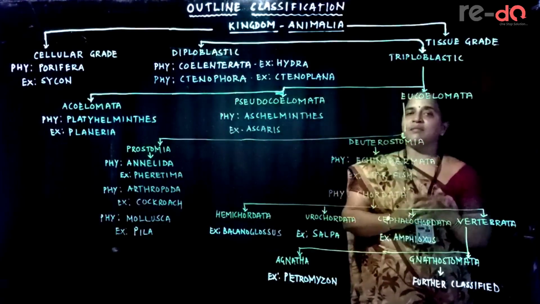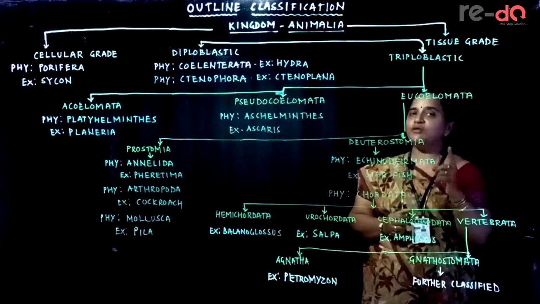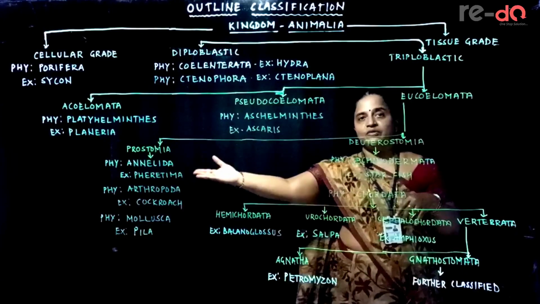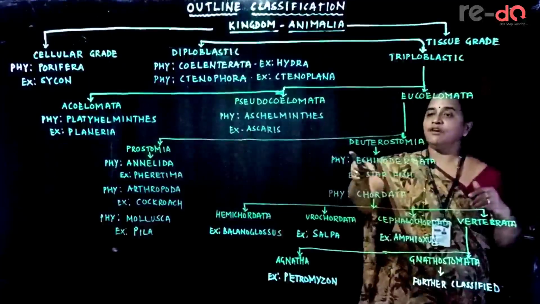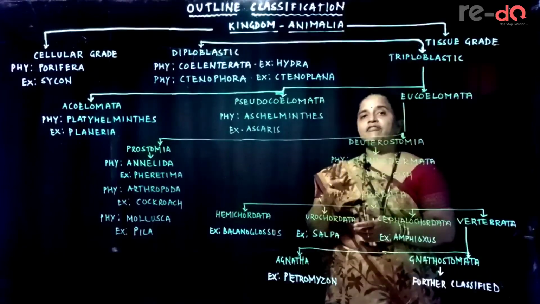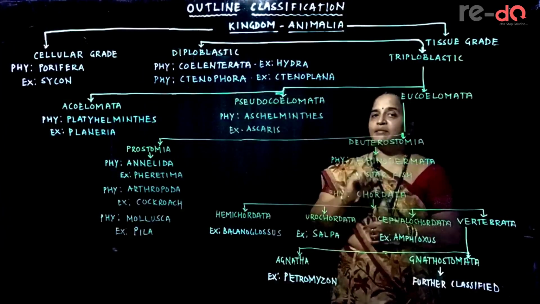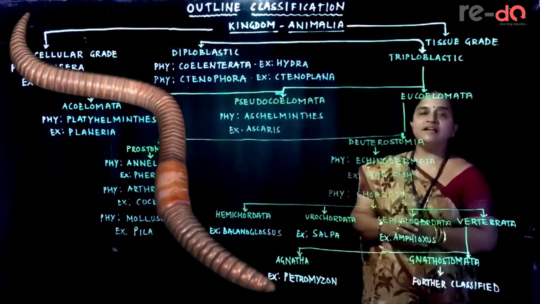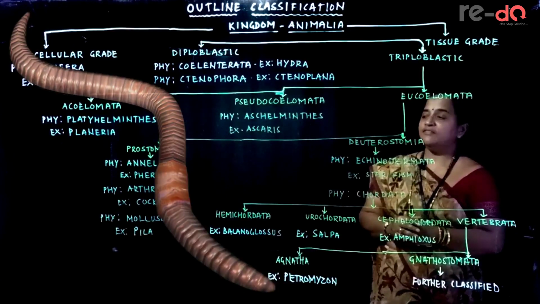In some animals that opening, called the blastopore, becomes something else. So the blastopore formed during gastrulation will become the mouth; we call them prostomia. Or it will become the anus; we call them deuterostomia. In Prostomiata, 3 phyla are included. The phylum with metameric segmentation is Annelida. Example is Pheretima, the scientific name of the earthworm, which we call the farmer's friend.